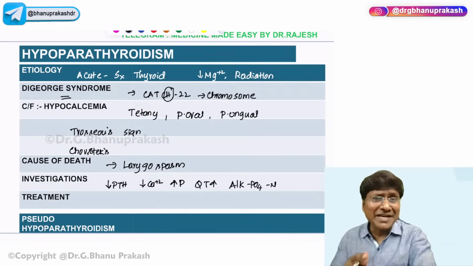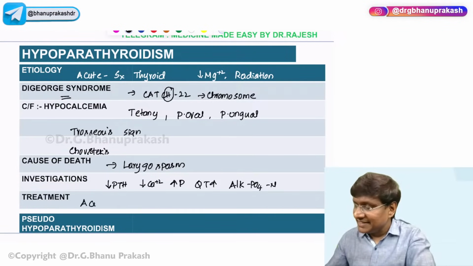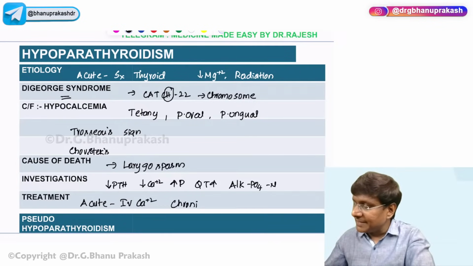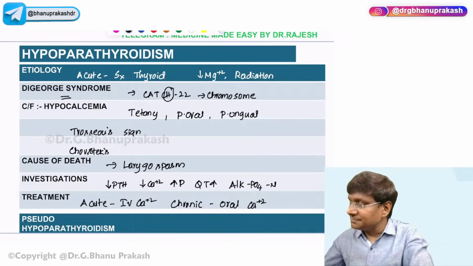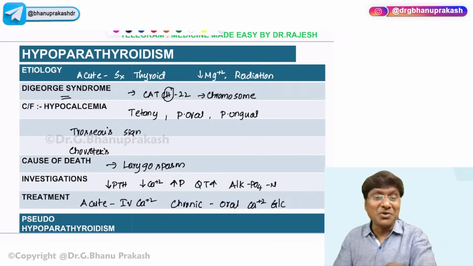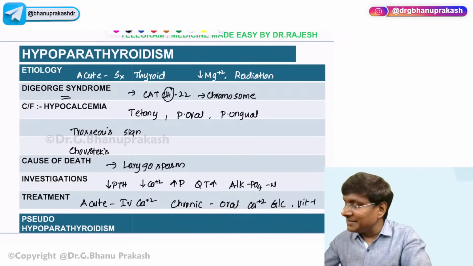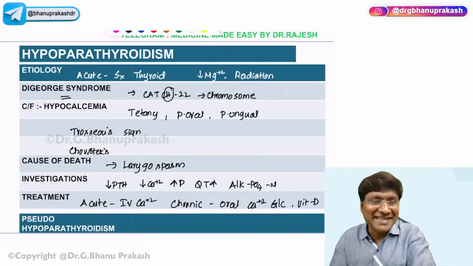If it is acute hypoparathyroidism, you need to give intravenous calcium gluconate. If it is chronic hypoparathyroidism, you need to give oral calcium gluconate, and not only that, you also need to give vitamin D supplementation, which is nothing but calcitriol.